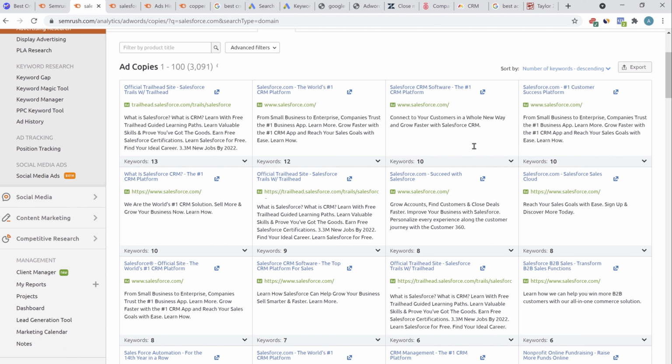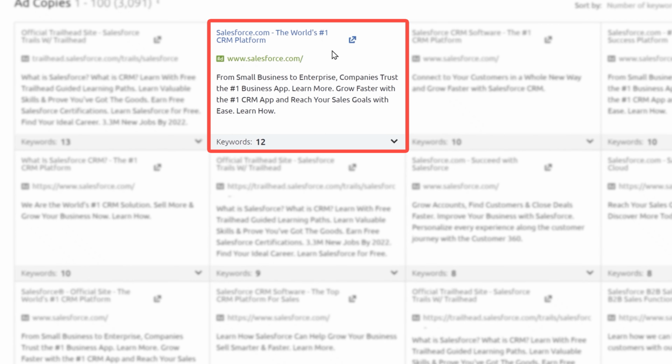There are many things that you need to understand before writing the ad copies. Like here you can see "the world's number 1 CRM platform." This is very good copywriting. Every customer wants the best software for themselves. No one wants number 2. So telling the customer that they are the number 1 option for the CRM platform is a very good copywriting text.